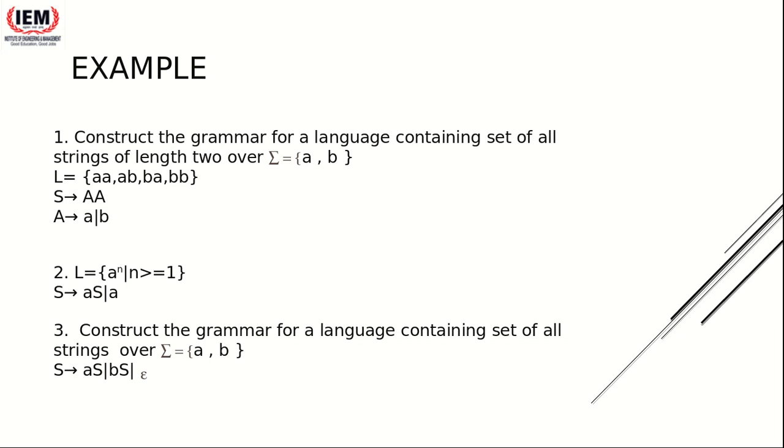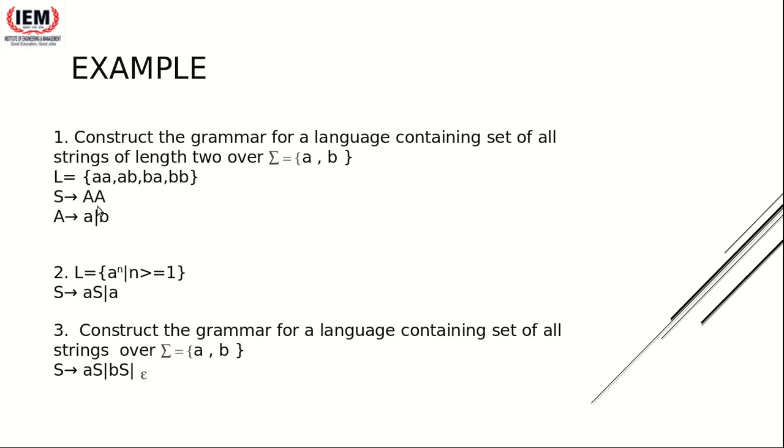Now, try to understand, it is given in the question that the length will always be 2. So to fix the length to be 2, I'll use 2 non-terminal symbols or 2 variables. You can use anything, B, C, D, A. I have used capital A. So S tends to AA. Double capital A means I am restricting the length of my string to be 2.